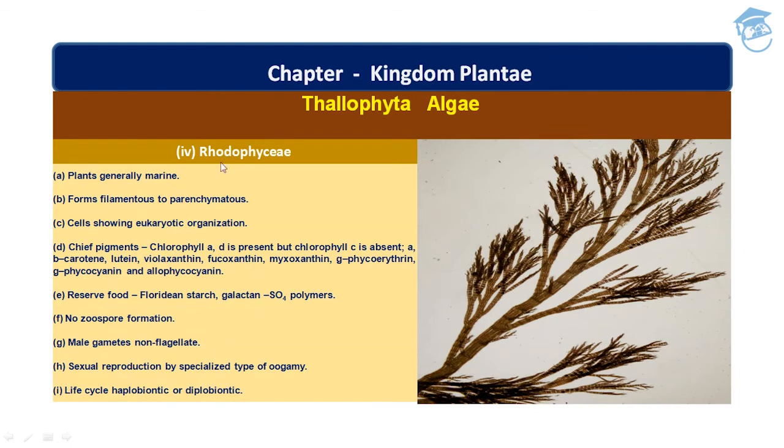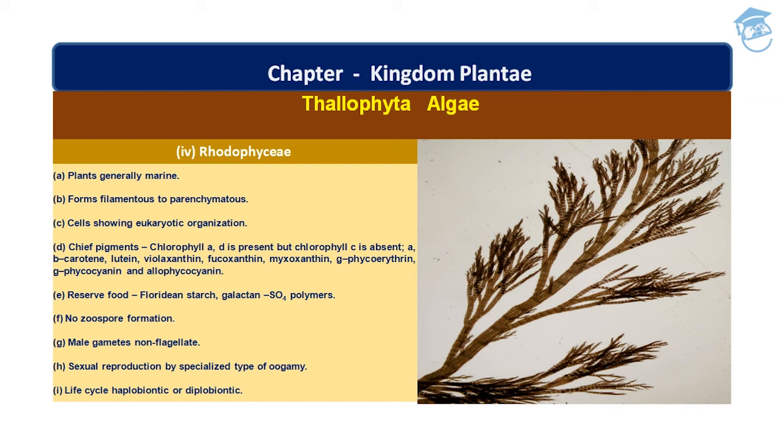Then comes Rhodophyceae, students. Plants are generally marine. That means they are found in seawater. They form filamentous to parenchymatous structures, and the cell shows eukaryotic organization. That means they are eukaryotes.